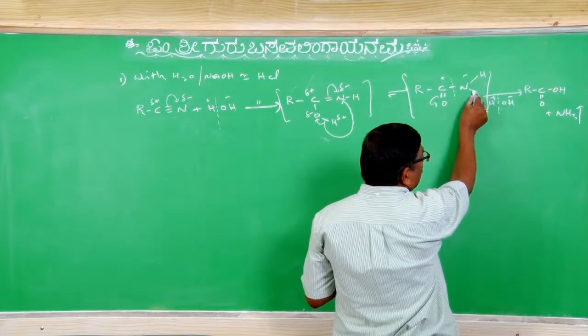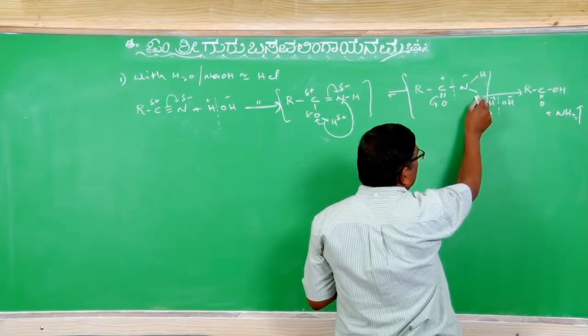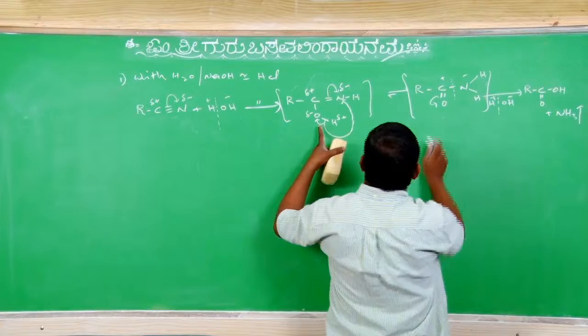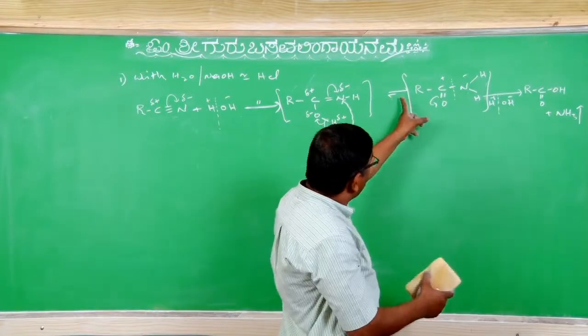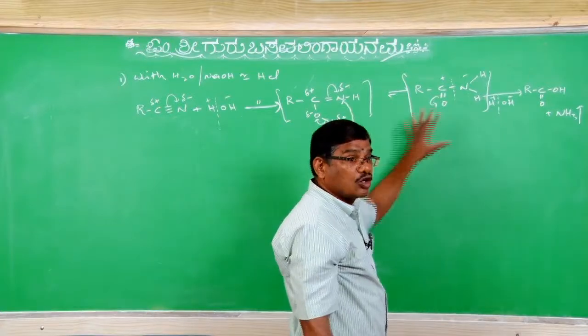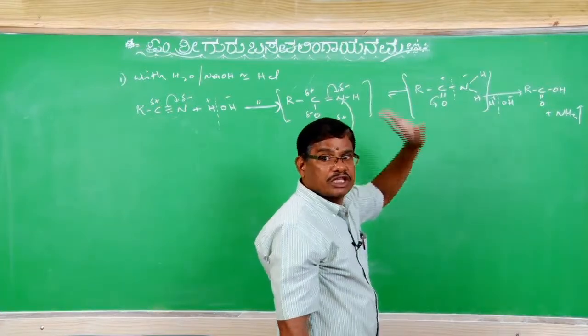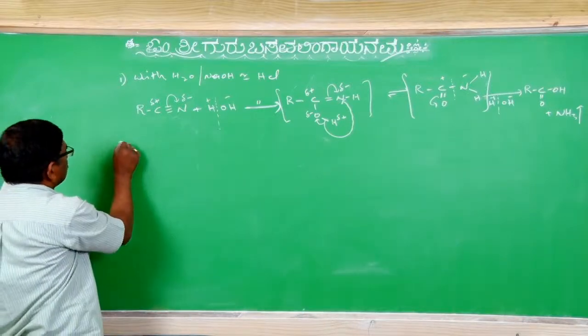One of the hydrogens, with its sigma pair of electrons given to the more electronegative nitrogen, and this H plus is transferred here to give back this one. Clear? So ketoenol, but this rate will be very low, this rate will be more. Enol is always less stable compared with the keto form. Okay? So that is hydrolysis with water.